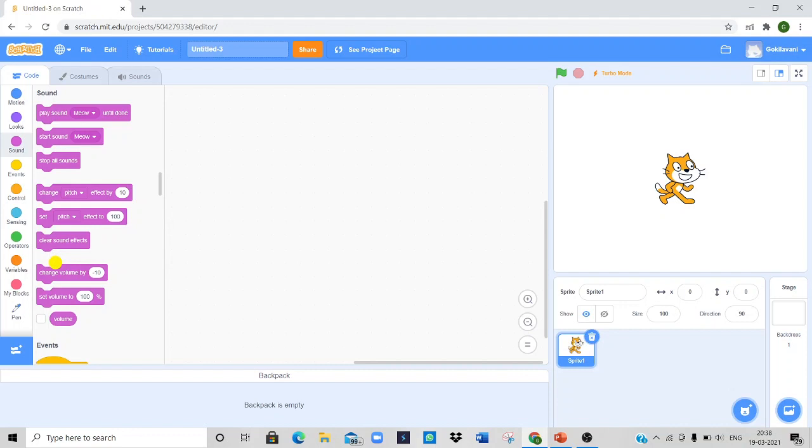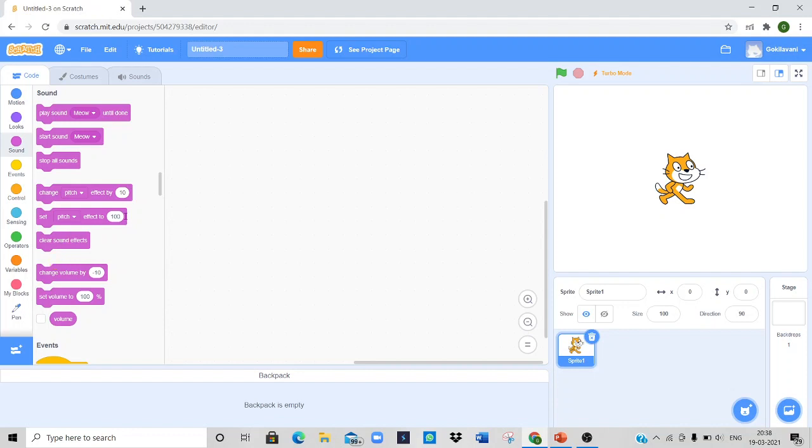The official website of Scratch is www.scratch.mit.edu, where you can either download a Scratch offline program or you can even use the online Scratch program. Here we are using the online Scratch program. And we have a main concept called script.